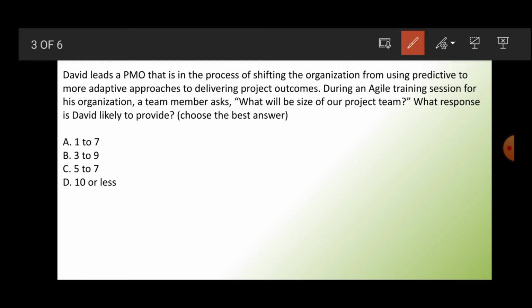Now let's find the important word. The important phrase is that they are moving from predictive to adaptive approach. So it is an agile approach. In agile we can have all kinds of teams. If you go on the net and search, you will find all kinds of teams we can have. But as per PMBOK,